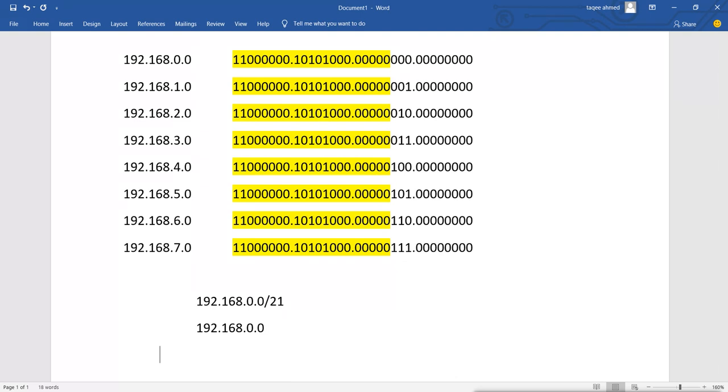Now 21 means what? The subnet mask will be 255.255. Here we have 5 bits, so 5 bits means 248.0. Now what that means, that when the border router sends the information about all these networks, when it summarizes all these networks, it will send only this network. Instead of sending all these networks one by one, it will only send the information about this network to the other router, the neighbor router of the other area.